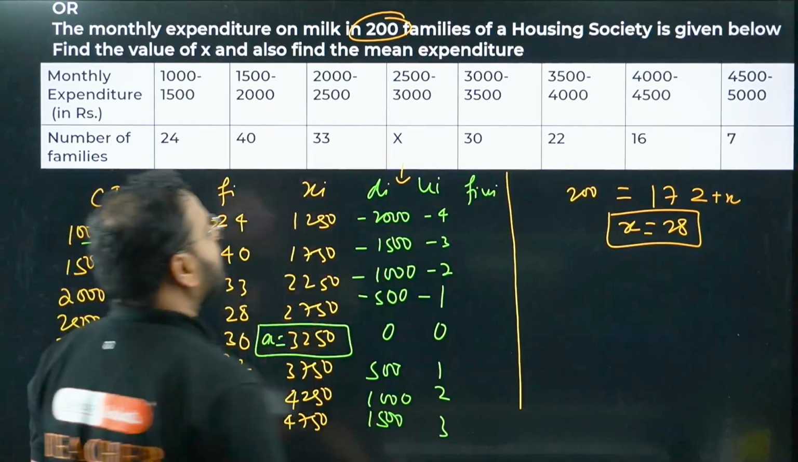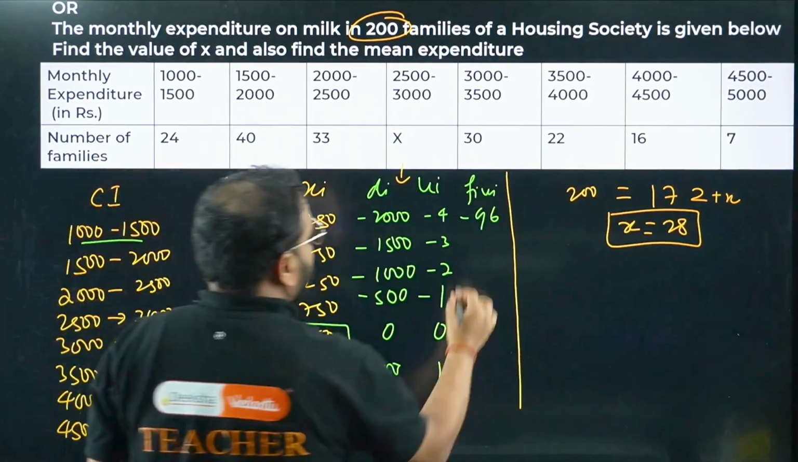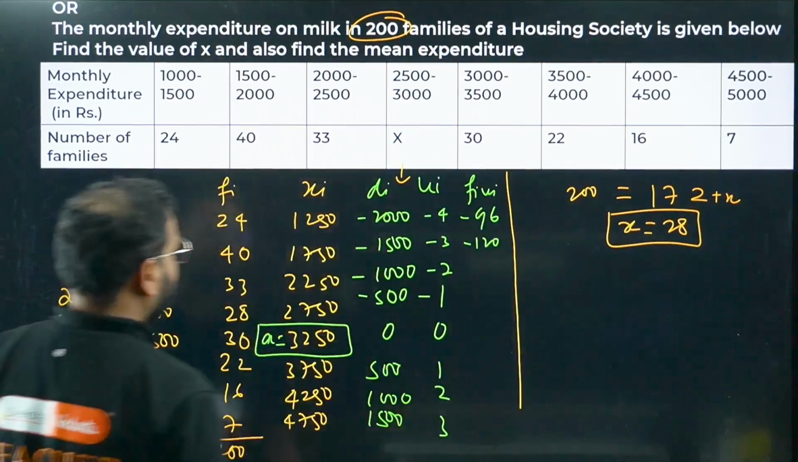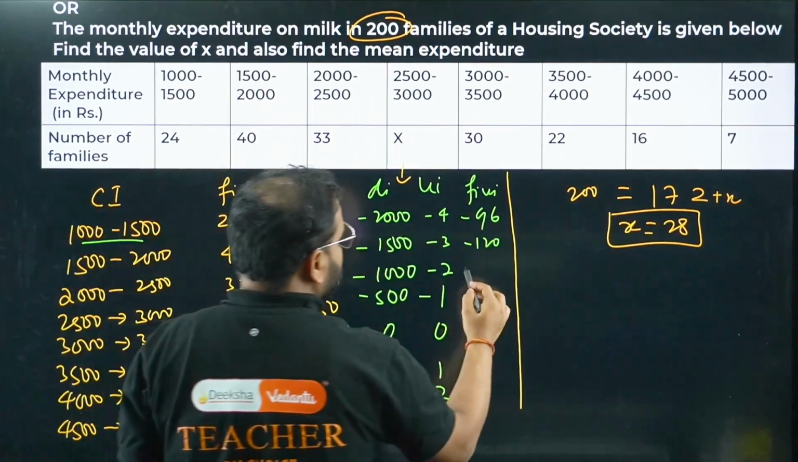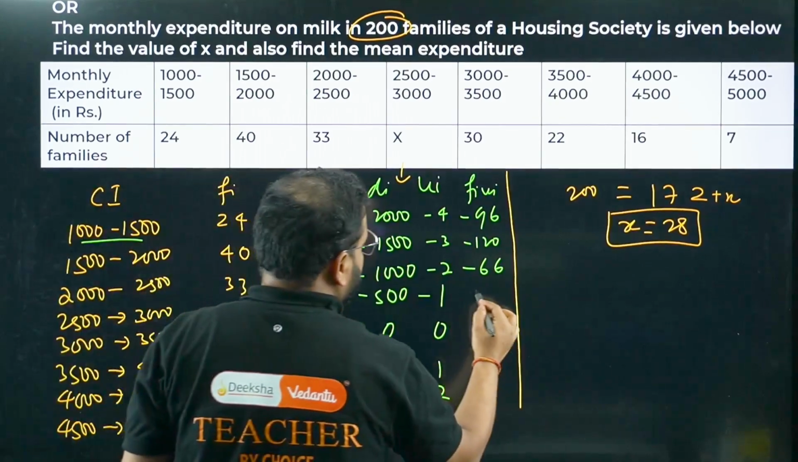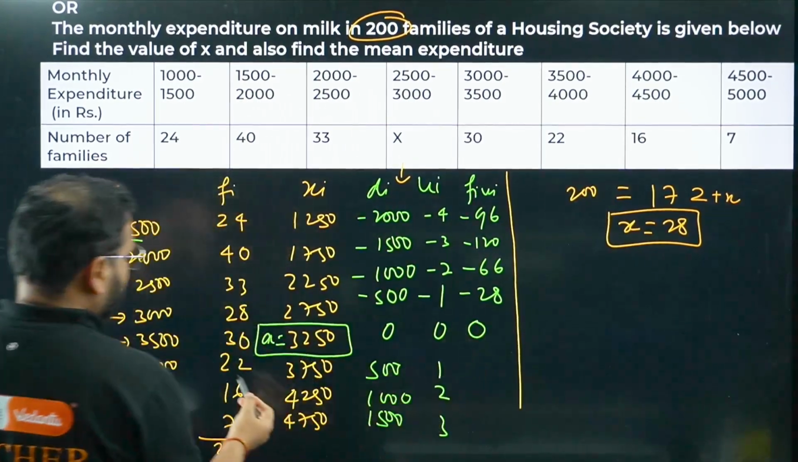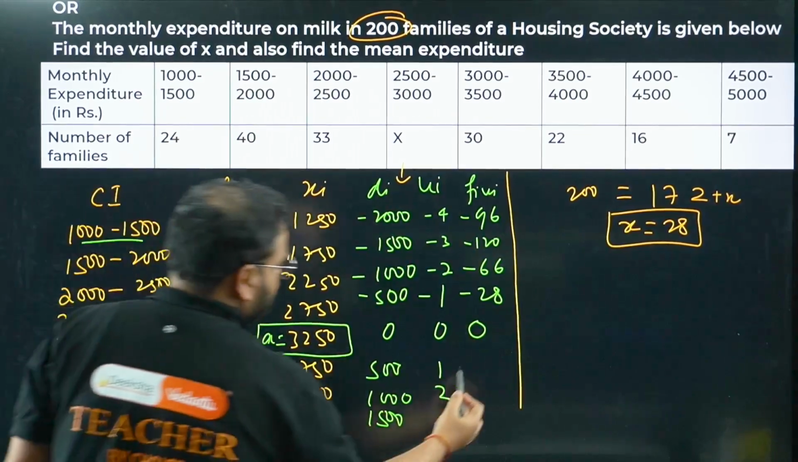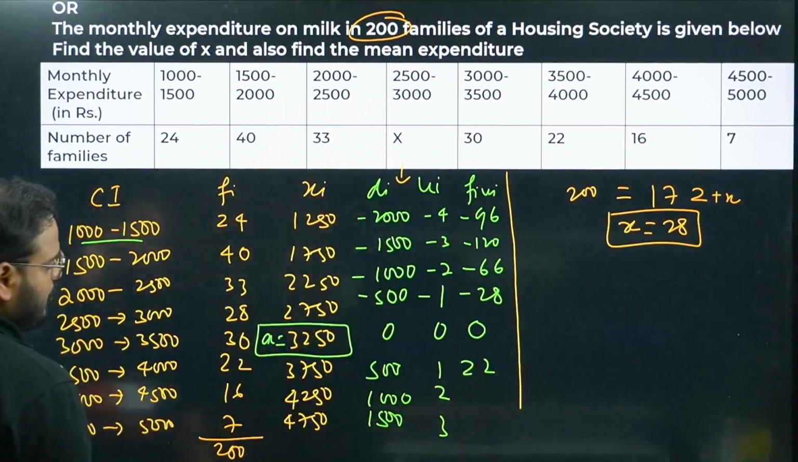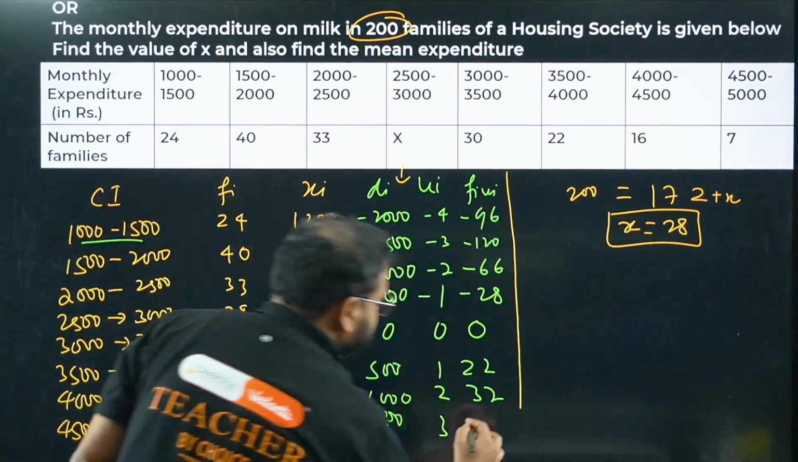24 times minus 4, minus 96. 40 times minus 3, minus 120. 33 into minus 2 is minus 66. 28 into minus 1, so minus 28. Okay. 0 into 30, so 0. 22 into 1, so 22. 16 into 2, so 32. And 7 into 3, so 21.